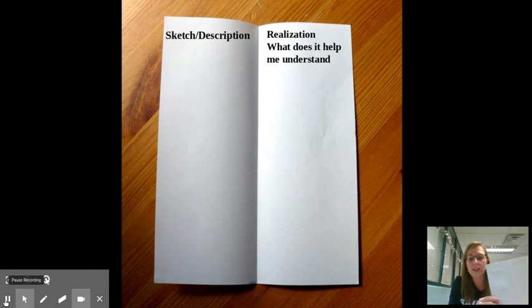All right, hopefully you've had a chance to get your papers set up. You can see mine. You want to make sure that you've got room. You're going to be doing like 3 different drawings today. And if you have to go on the back side, that's totally fine. Or if you need another piece of paper, that's totally fine. Notice that it says a sketch or a description. So it's not going to be this magnificent work of art. It's going to be a quick sketch that we'll be doing while we're reading. And it's going to help us to really visualize what's going on and help us understand our characters and our setting at a deeper level.